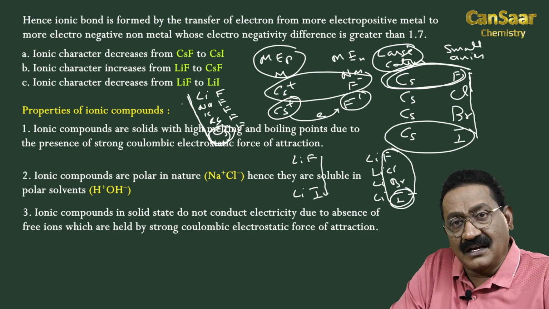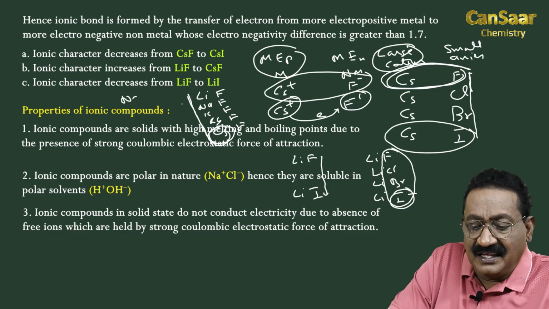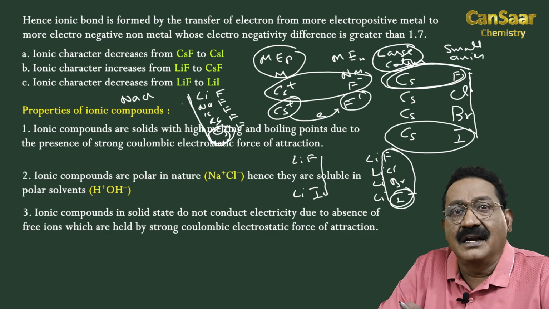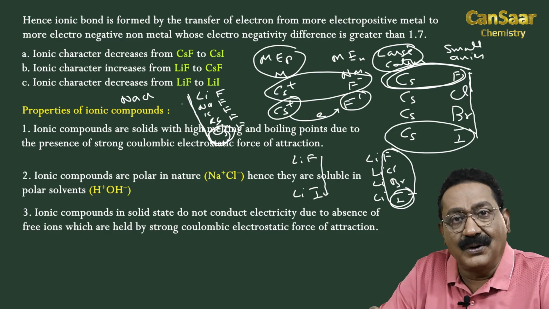Properties of ionic compounds. The most common example of an ionic compound is NaCl. By discussing NaCl properties, we will definitely have an understanding of the properties of ionic compounds.